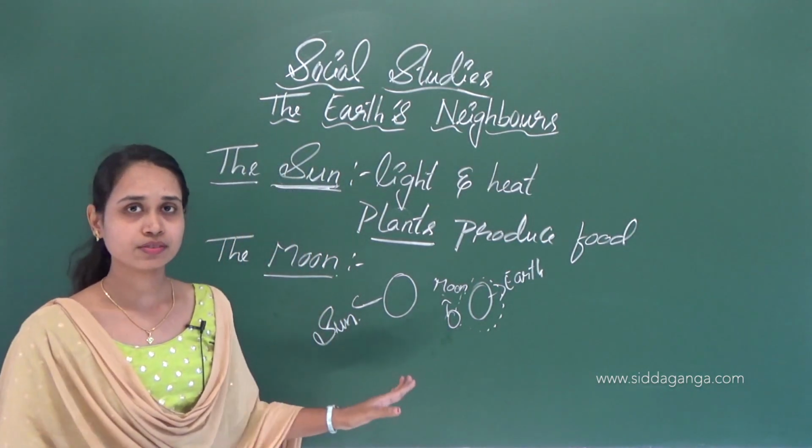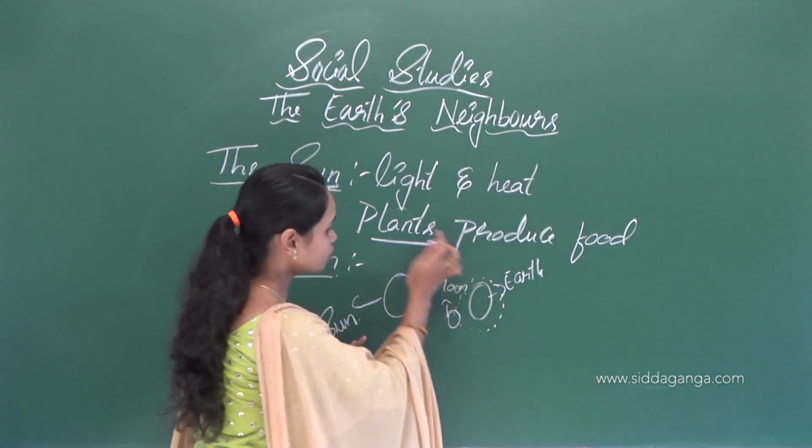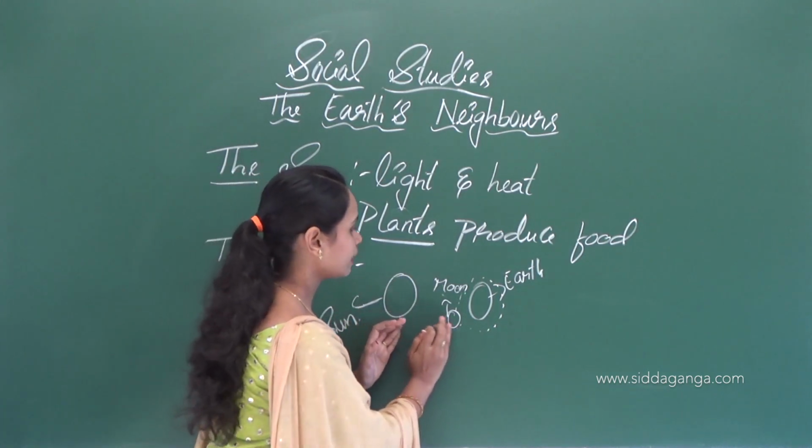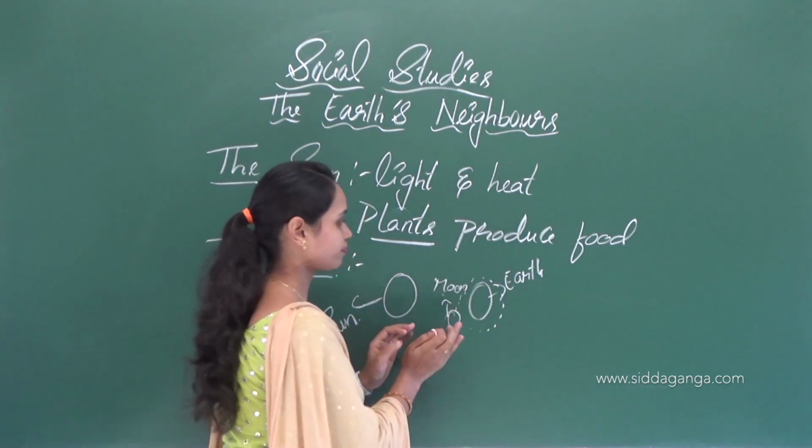Don't confuse it: the earth moves around the sun, while the moon moves around the earth.